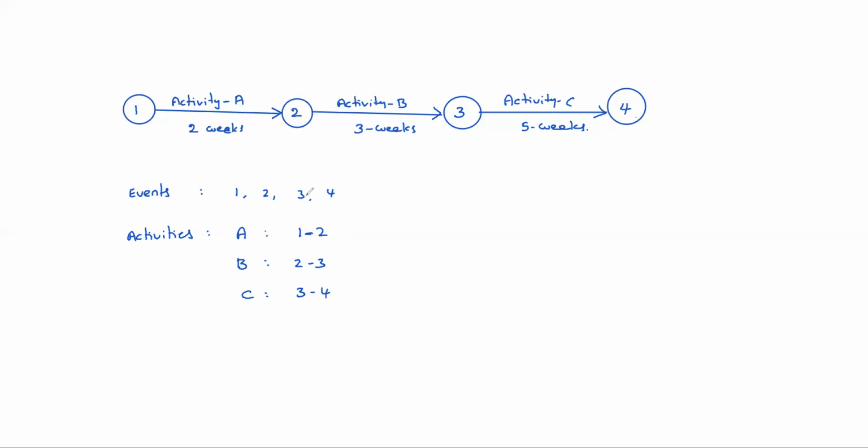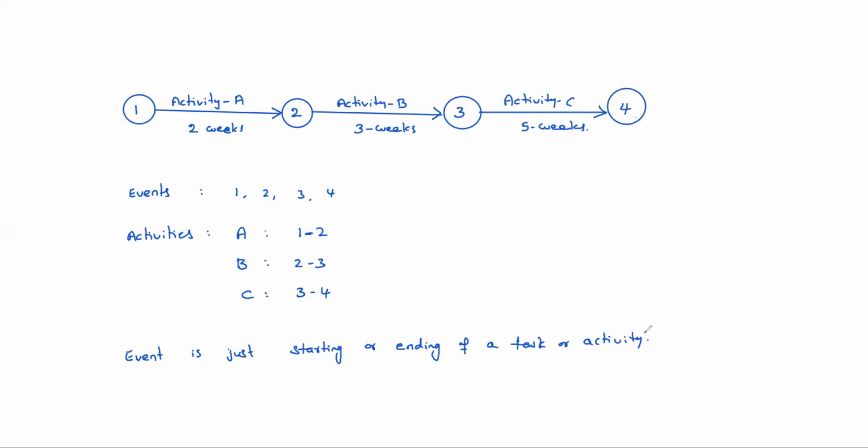Okay, so what is the difference between event and activity here? Event does not consume any time or resource. Event is just the starting or ending of a task or activity.